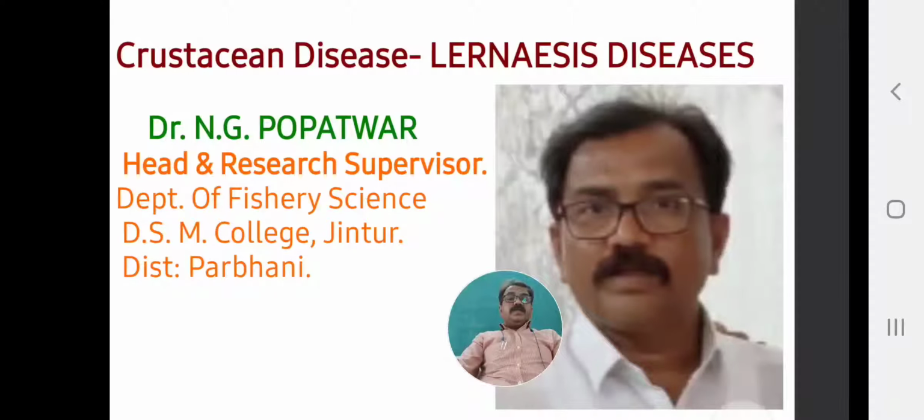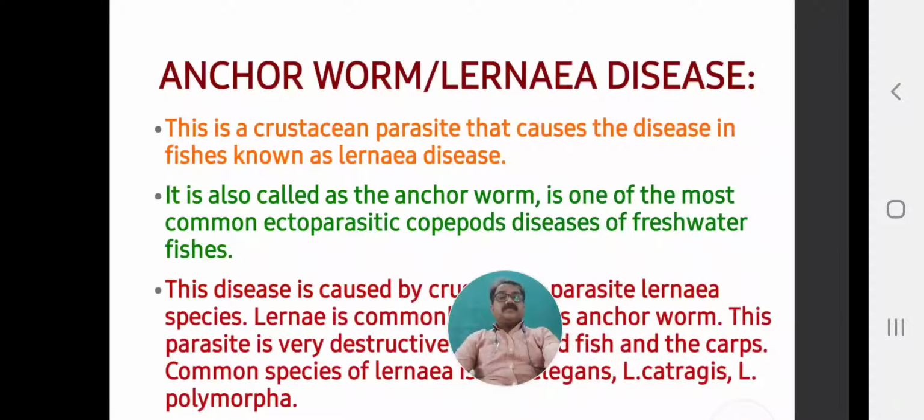Then the next crustacean parasite that attacks fishes and causes fish diseases is Lernaea, and the disease caused by the Lernaea crustacean parasite is called Lernaeasis disease, which we study today. Lernaeasis, or the Lernaea disease.